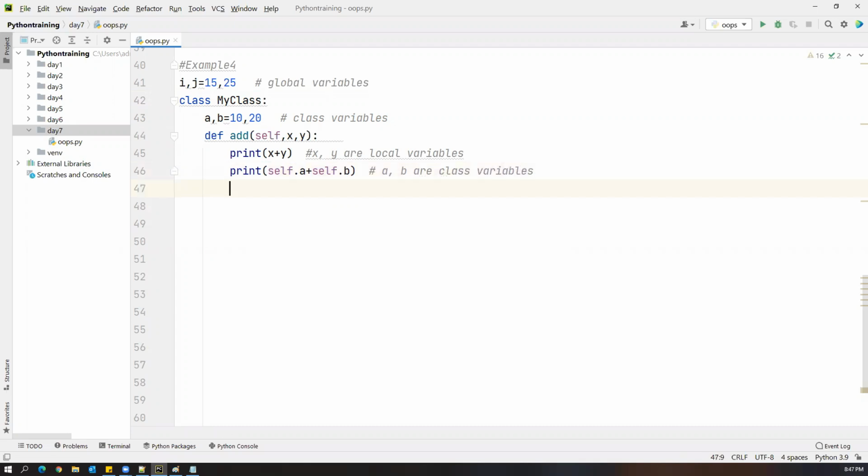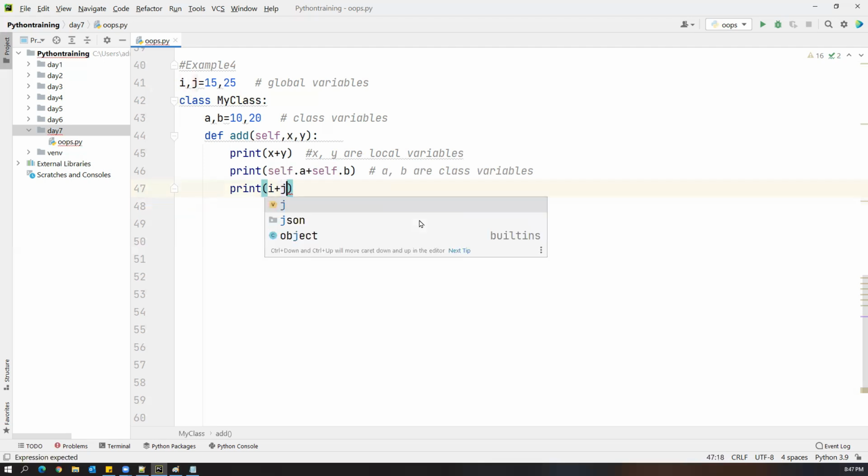So here a comma b are class variables. Now I want to access global variables and perform the sum of these two values. How to access the global variables? We can directly access global variables everywhere. There is no restriction for global variables. So we can directly say print i plus j. So here we are able to access i comma j, which are global variables.